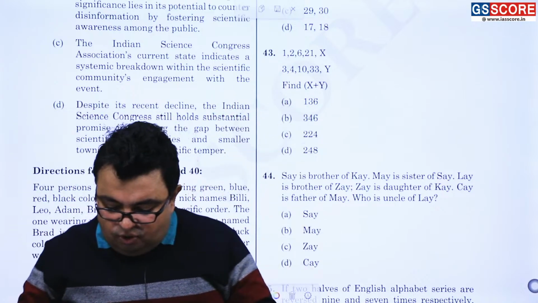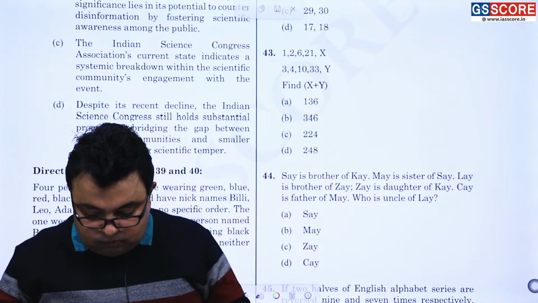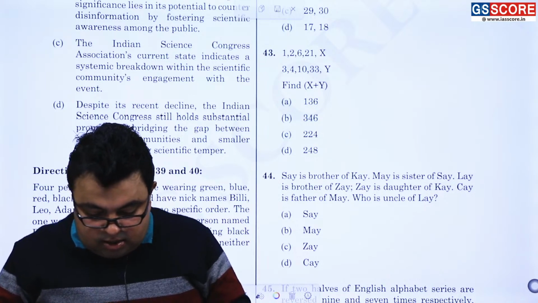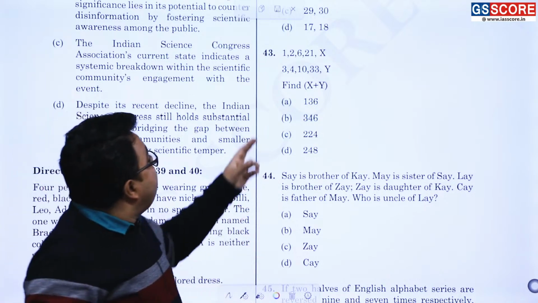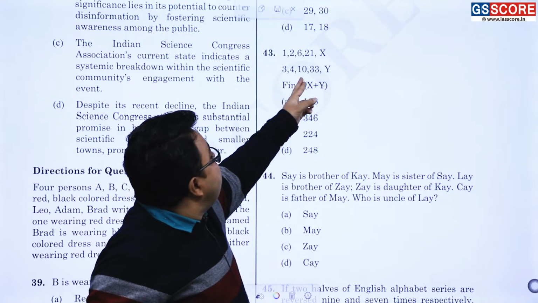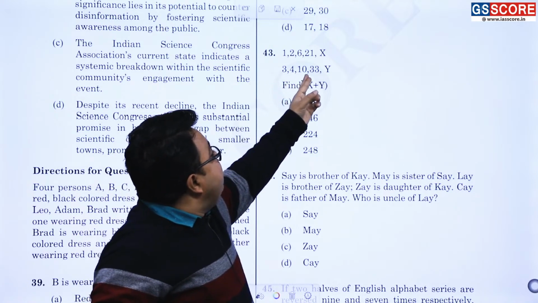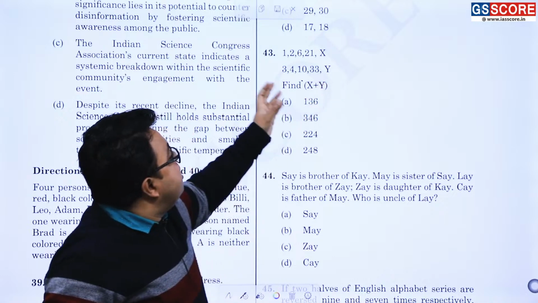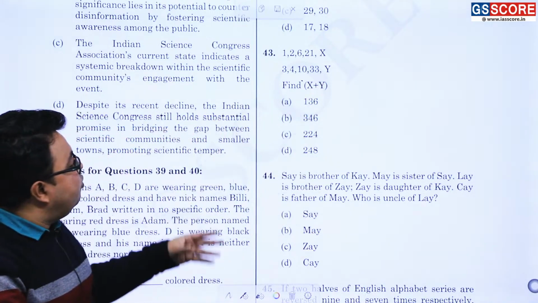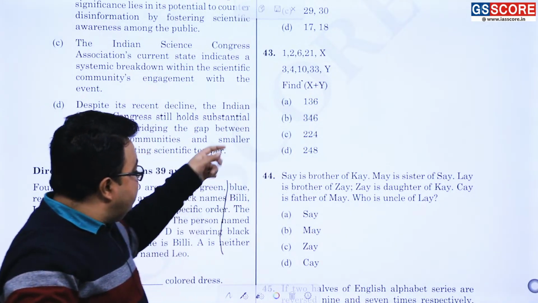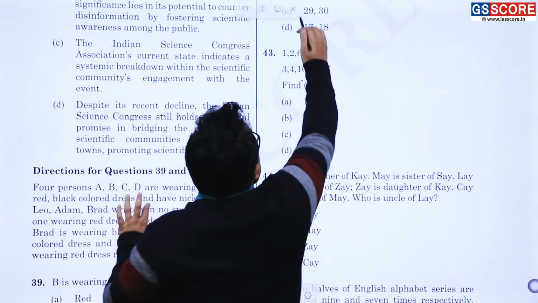It is done like 3 into 1 plus 1, 4 into 2 plus 2, 10 into 3 plus 3, likewise. So into 4 plus 4 into 4 plus 4, and you can easily say 14. I already gave the explanation. This is not a difficult question at all.